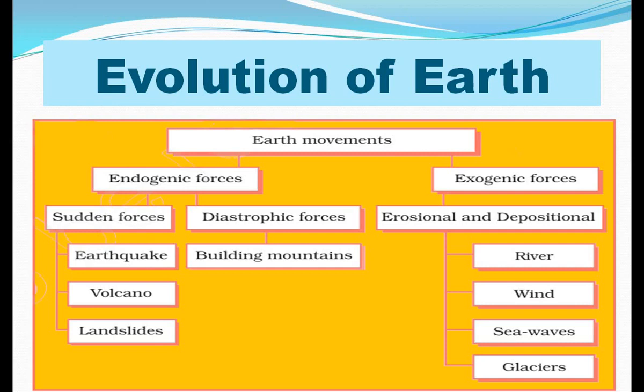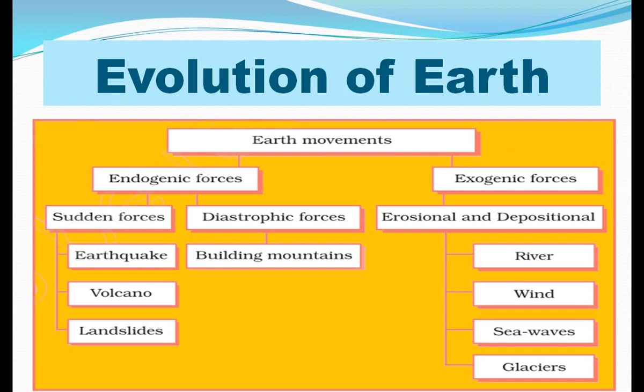At times these plates move towards each other and collide, while at times they move away from each other, forming rifts on the earth. The movement of the lithospheric plates due to the interior heat of the earth is called tectonic activities, and these are horizontal movements of the earth, which result in compression and expansion of the earth's crust.